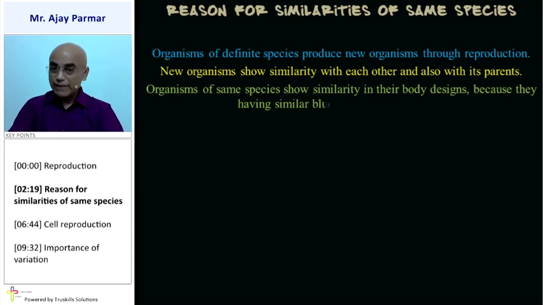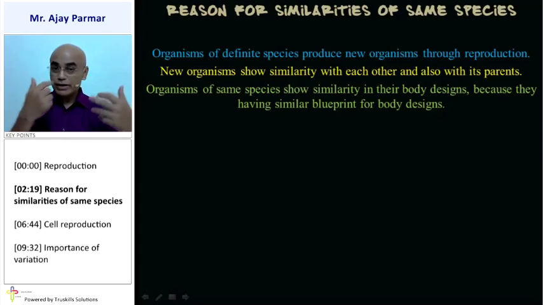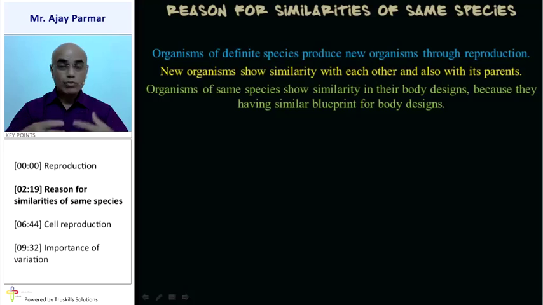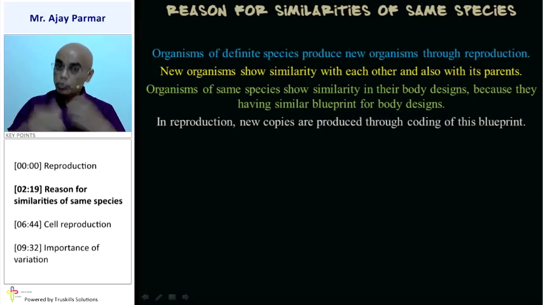Especially the organisms of the same species have a perfect, very well-defined body design. See, two limbs, two eyes, one centrally located nose, one laterally opening mouth, and so many characteristics are very common because they have common blueprints of the body design. See, all human beings have these characteristics. Yes, exceptions to the rules are there, but for a given species, most of them are very similar to each other. In the process of reproduction, the new copies are produced.